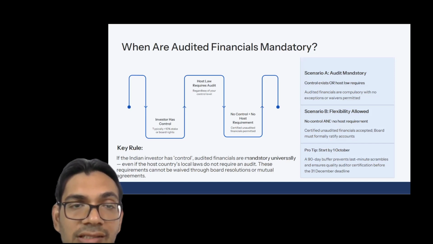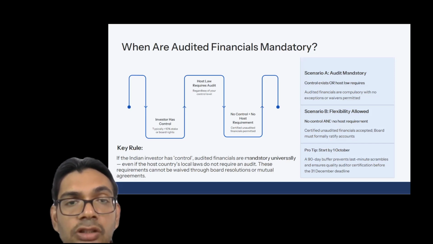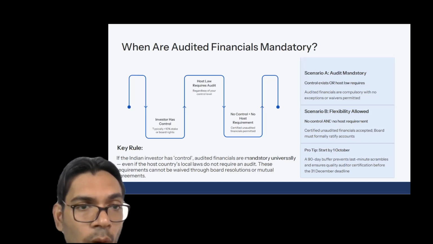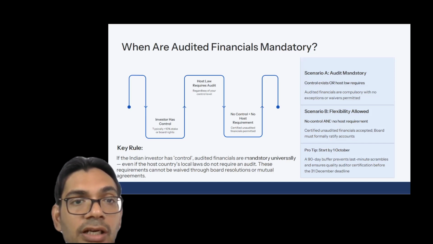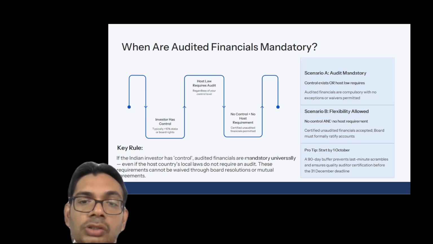So I hope this is clear on when audit financials are necessary for the wholly owned subsidiary. So the golden rule is that when the Indian entity has control, then audit is required, even if the host country law doesn't require it. And if there's no control, then audit is not required, right? So this is the golden rule that we have to remember every time.